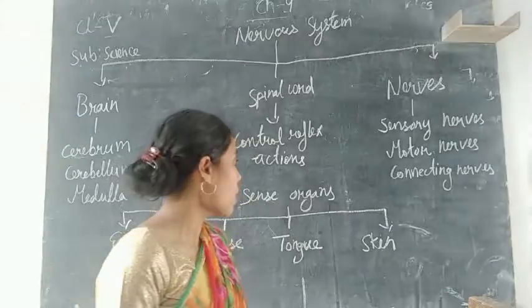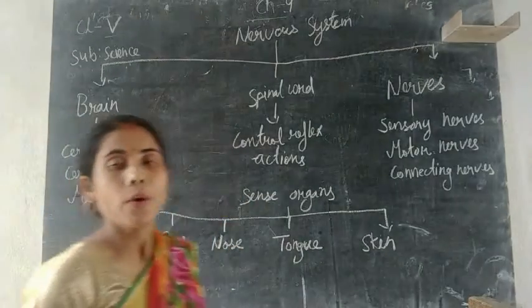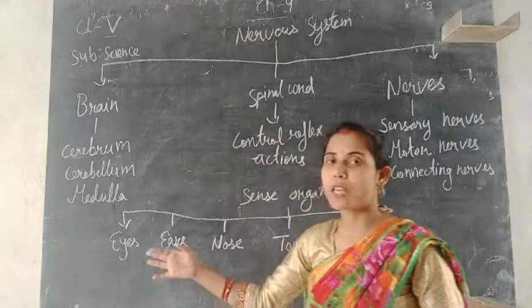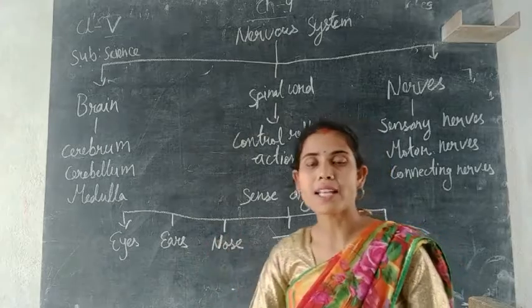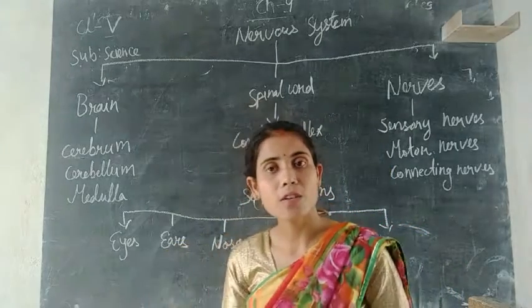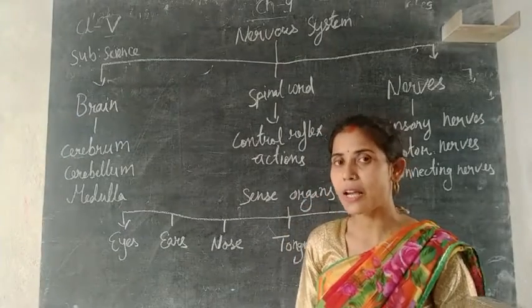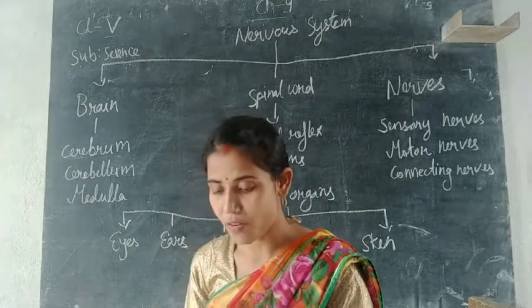cells. Now we will be talking about what? Sense organs. So basically we know that there are 5 types of sense organs: eyes, ears, nose, tongue and skin. What is the function of the eyes? The eyes function, we know that it is for the seeing purpose. That means eyes are for seeing any kind of objects. We are able to see various kinds of things with the help of our eyes.